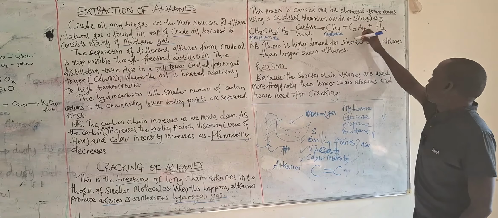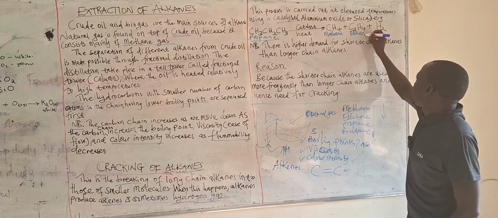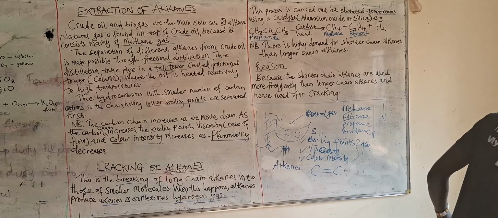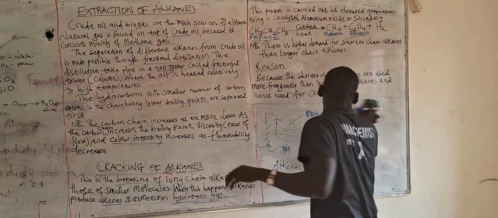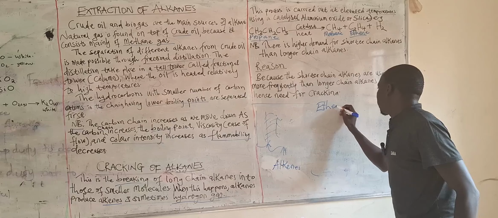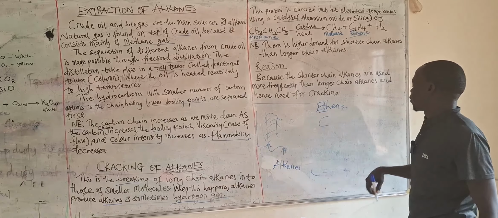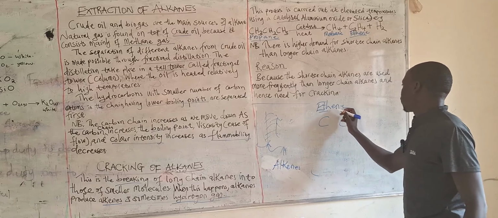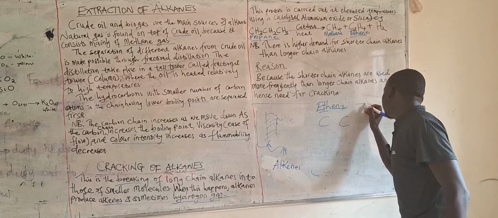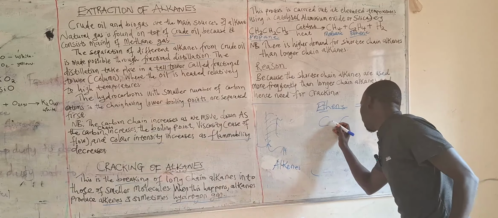Then we shall produce a gas called ethene. We shall talk about ethene ahead, but simply it has two carbon atoms, and the ending ENE here is indicating that there is a double bond between the two carbon atoms.